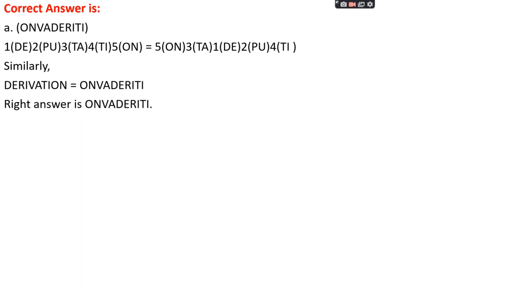Let's see the code for deputation. This is double coding, where each two-letter pair stays the same. DE is first, PU is second, TA third, TI fourth, ON fifth. The positions are changed to 5, 3, 1, 2, 4. We did the same for derivations too, so we got the right answer, ONVADERITI, which is the code for derivations.